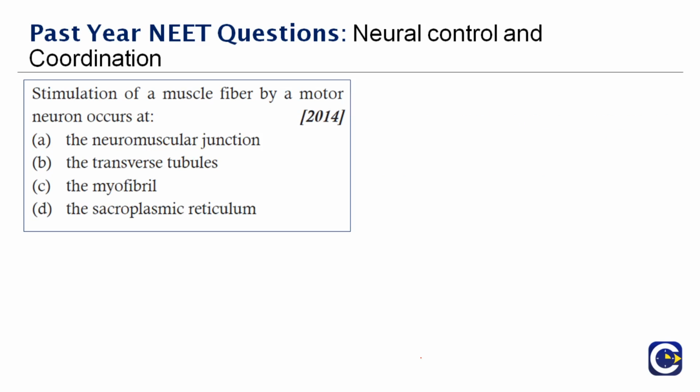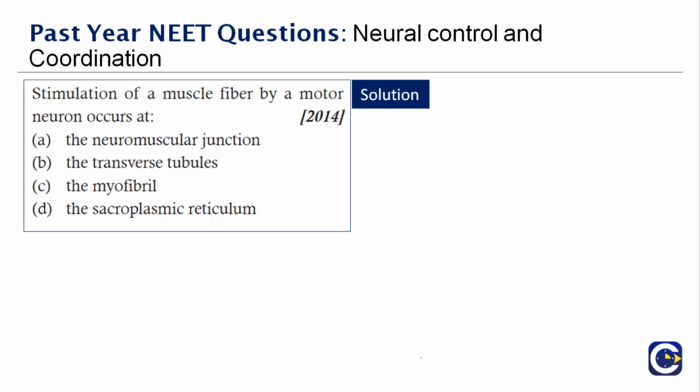Stimulation of the muscle fiber by a motor neuron occurs at dash, and this question was asked in the year 2014. So what do you think will be the answer here? Motor means activity, something that we are able to move. So stimulation of the muscle fiber by a motor neuron occurs at the neuromuscular junction.